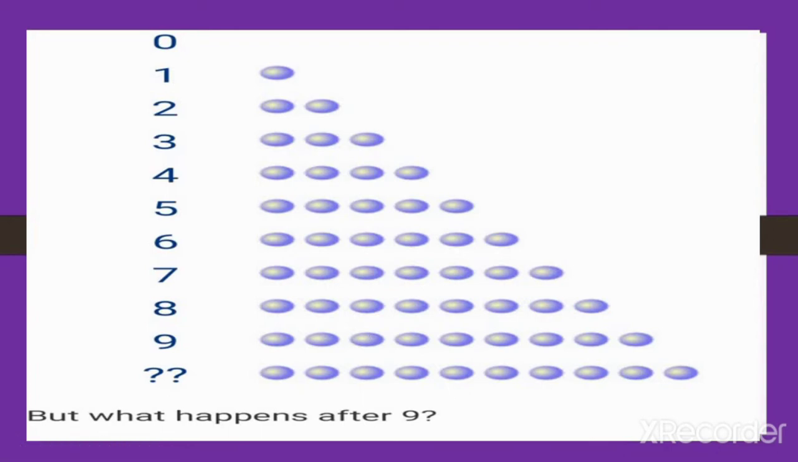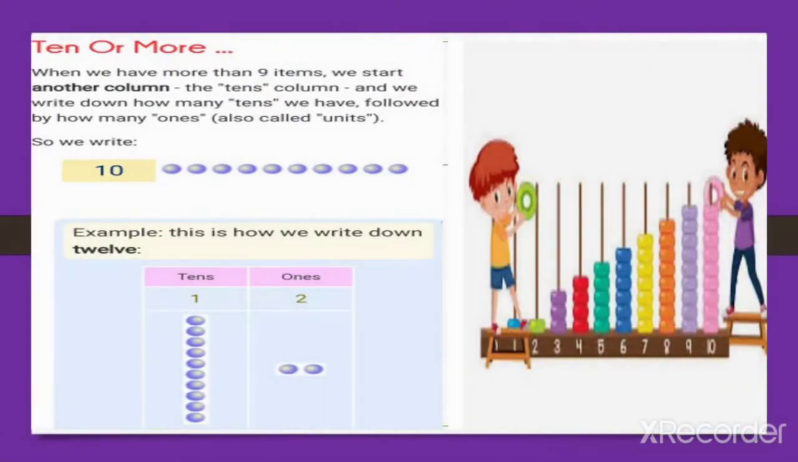What is it called, and how do we arrange the numbers after ones? If you observe this column from 0 to 9, look, these numbers are all alone. There is no number present before or after these numbers. These are all singles only. Okay? Now what happens after 9?